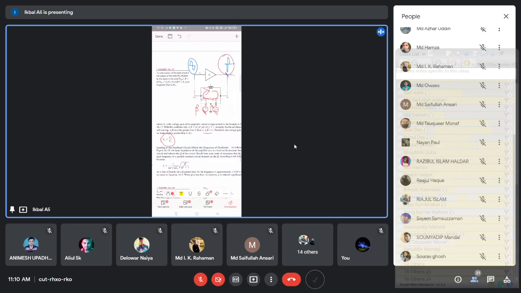So this is the condition we have discussed to sustain the oscillation. The phase condition we have discussed is that the 360 degree phase shift around this loop should be maintained. That is the second criterion. We have discussed that a 180 degree phase shift is given by the amplifier, and another 180 degree phase shift is given by the beta network. So the 360 degree phase shift is covered in this loop.